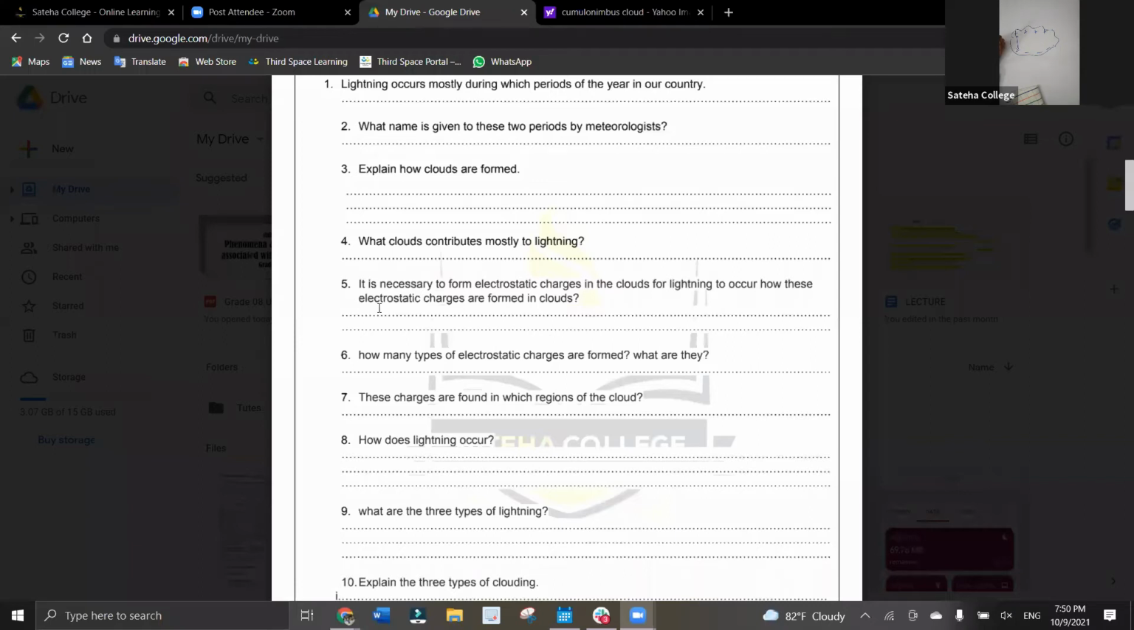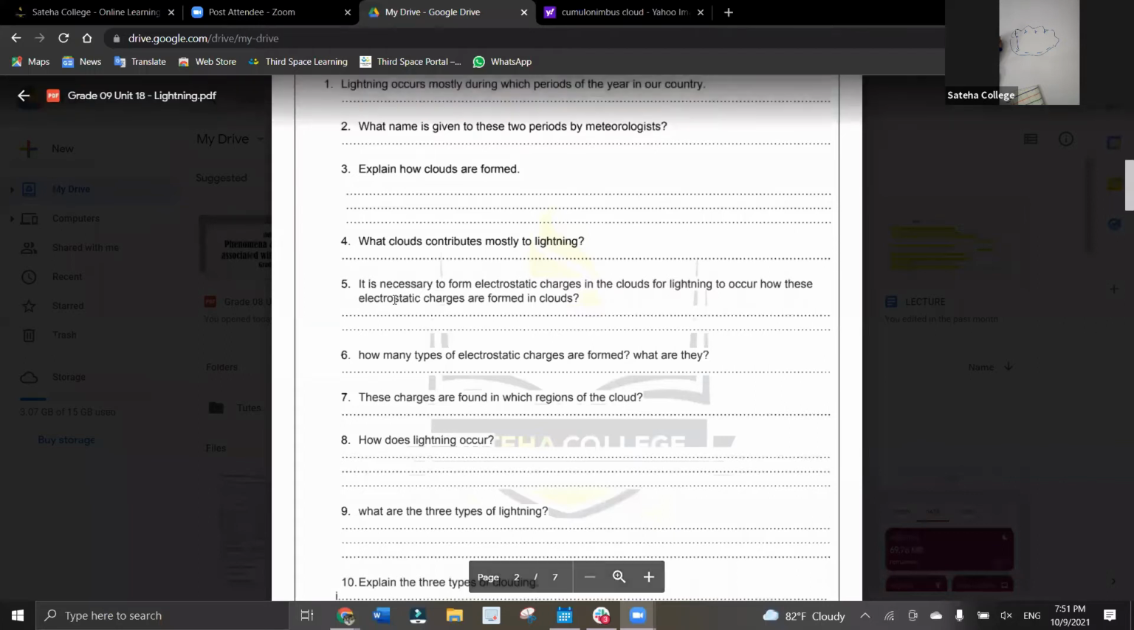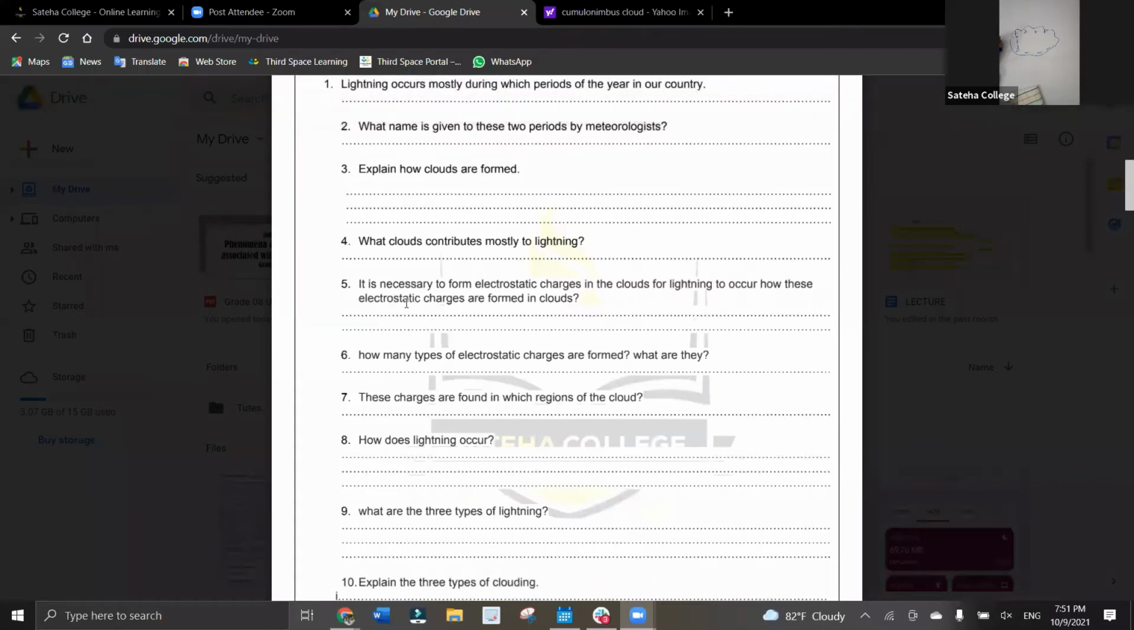Fifth one. Yes, teacher. Now in these clouds there are various crystals and water droplets. Because of the wind that blows from bottom to top, the crystals and water droplets rub each other, and they form positive charges and negative charges. Very good. So that's how the electrostatic charges are formed, right? When they rub each other, a positive electrostatic charge and a negative electrostatic charge are formed.